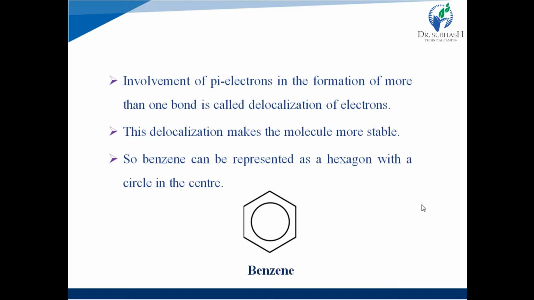So all these structures and evidences showed that benzene is a hexagonal ring. The benzene structure is represented as a hexagonal ring with a circle in the center. So it defines that benzene has 6 carbon atoms and 6 hydrogen atoms, and 3 pi bonds which are in continuous movement. That's why benzene is a resonance stabilized structure.